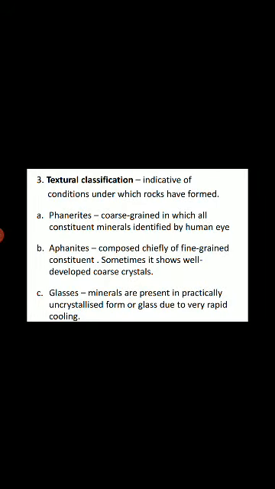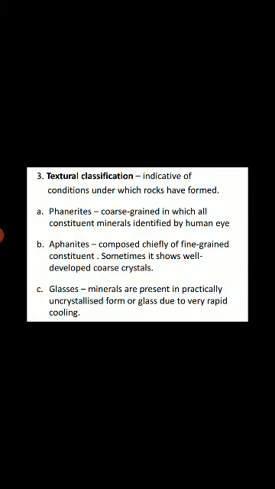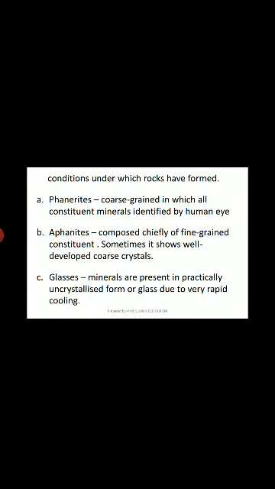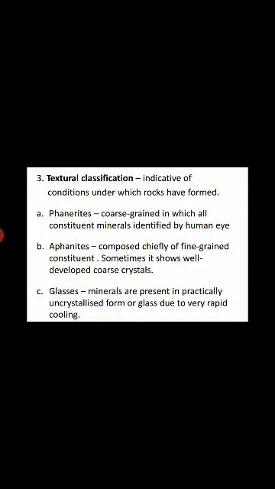Aphanites are composed chiefly of fine grained constituents, and sometimes show well developed coarse crystals. And the third one is glassy. Minerals are present in practically uncrystallized form or glass due to very rapid cooling. These three are the textural classification of igneous rock.